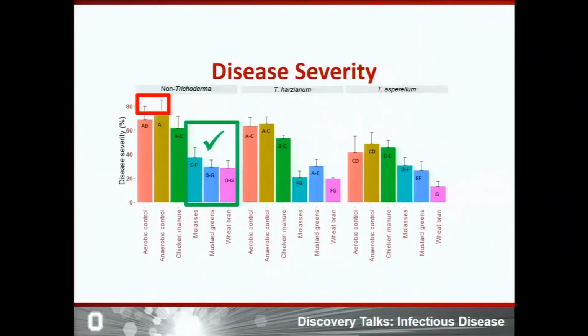We found lower disease severity in molasses, wheat bran, and mustard green amended AST treatments compared to both cover and non-cover controls.